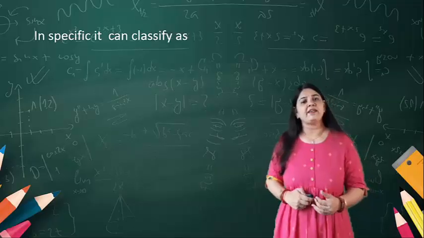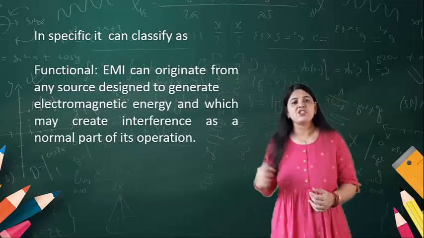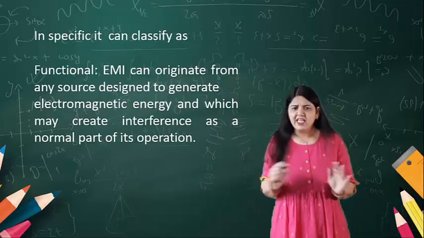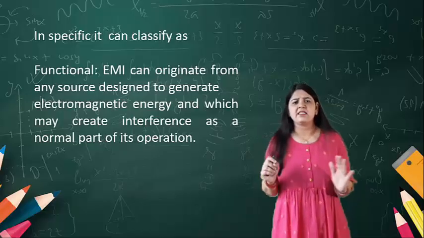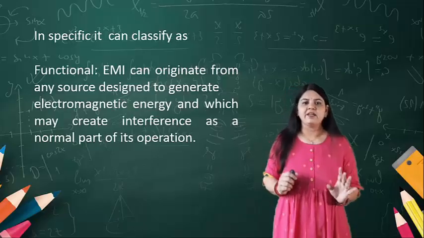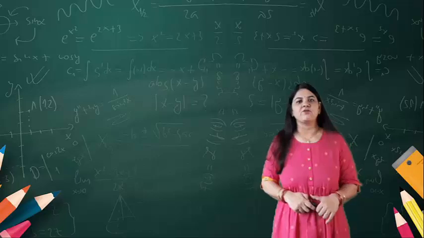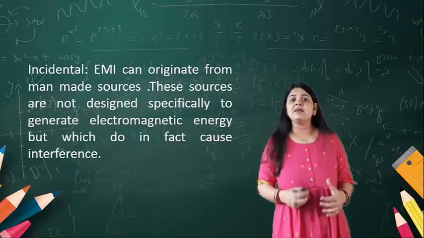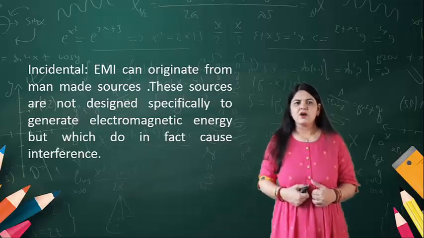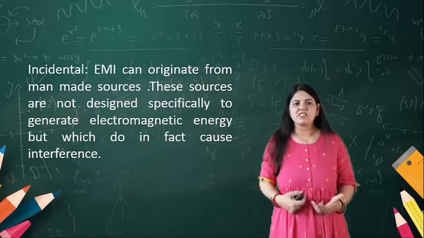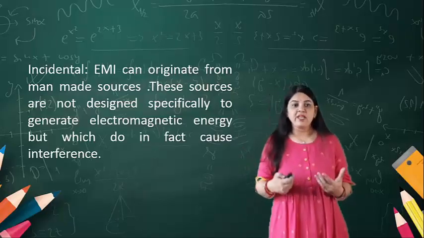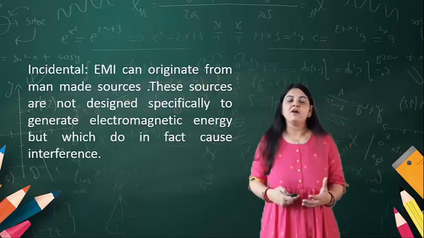Now, specifically, it is classified as functional EMI. Functional EMI can originate from any source that is designed to generate electromagnetic energy and which may create interference as a normal part of its operation. Another one is incidental EMI. Incidental EMI comes from man-made sources and is not designed specifically to generate electromagnetic energy, but does in fact cause interference.